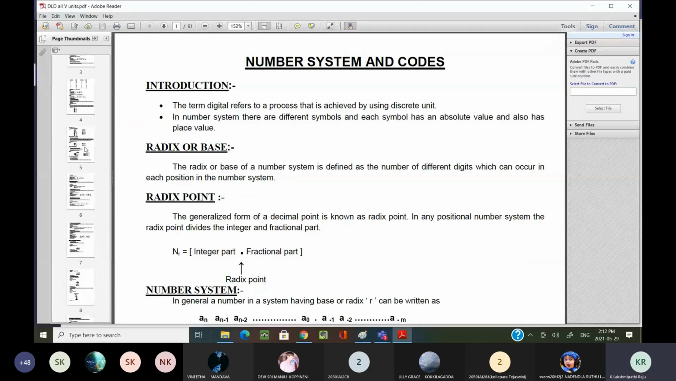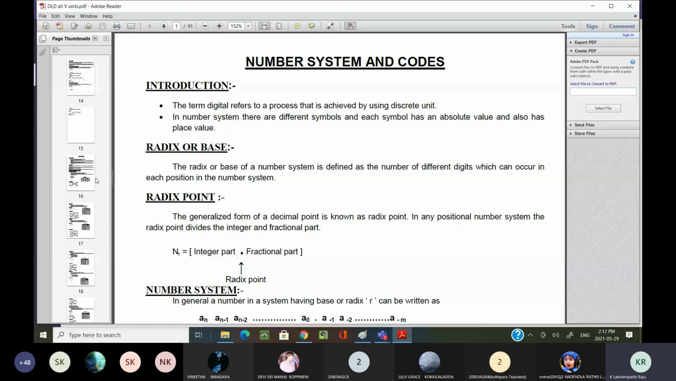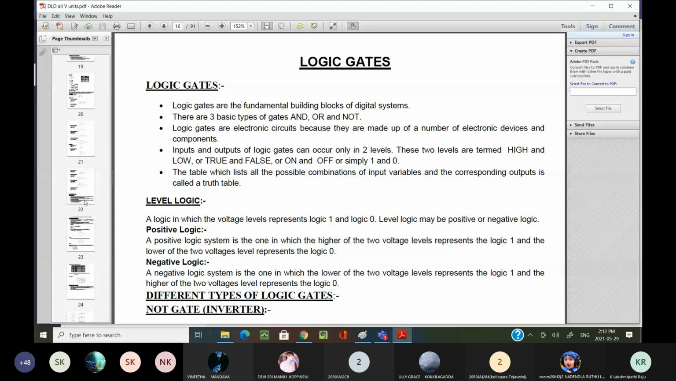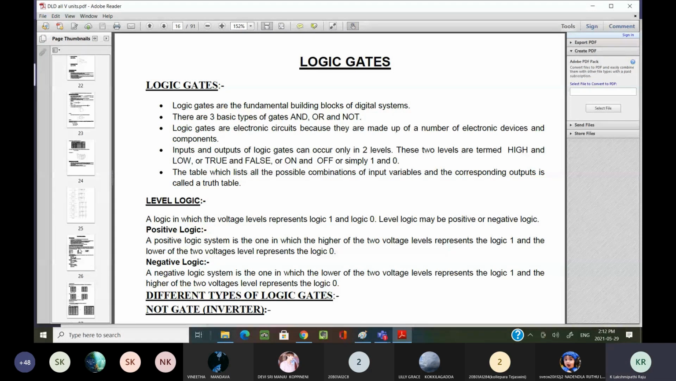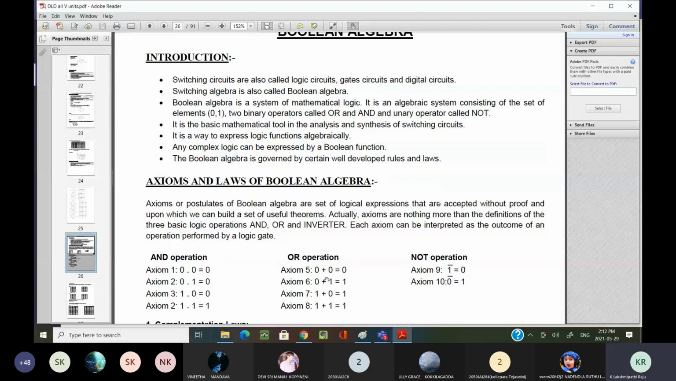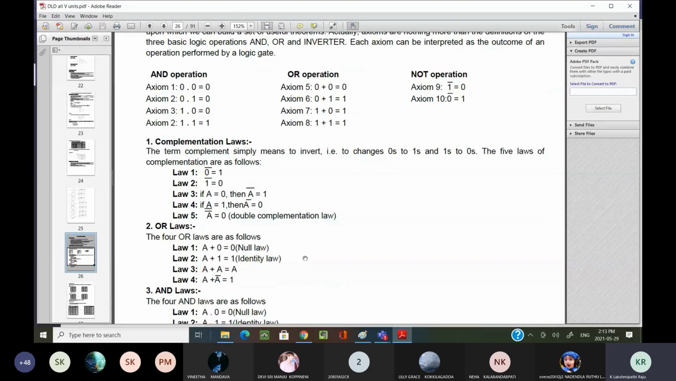Now, in the last session, hope you remember, we have started our Boolean algebra. We have started part 2 in our unit 2, that is Boolean algebra, and we are learning the axioms of Boolean algebra. And what are the different laws? We are going to see different laws. First we are going to complete all these things, and we will come back.